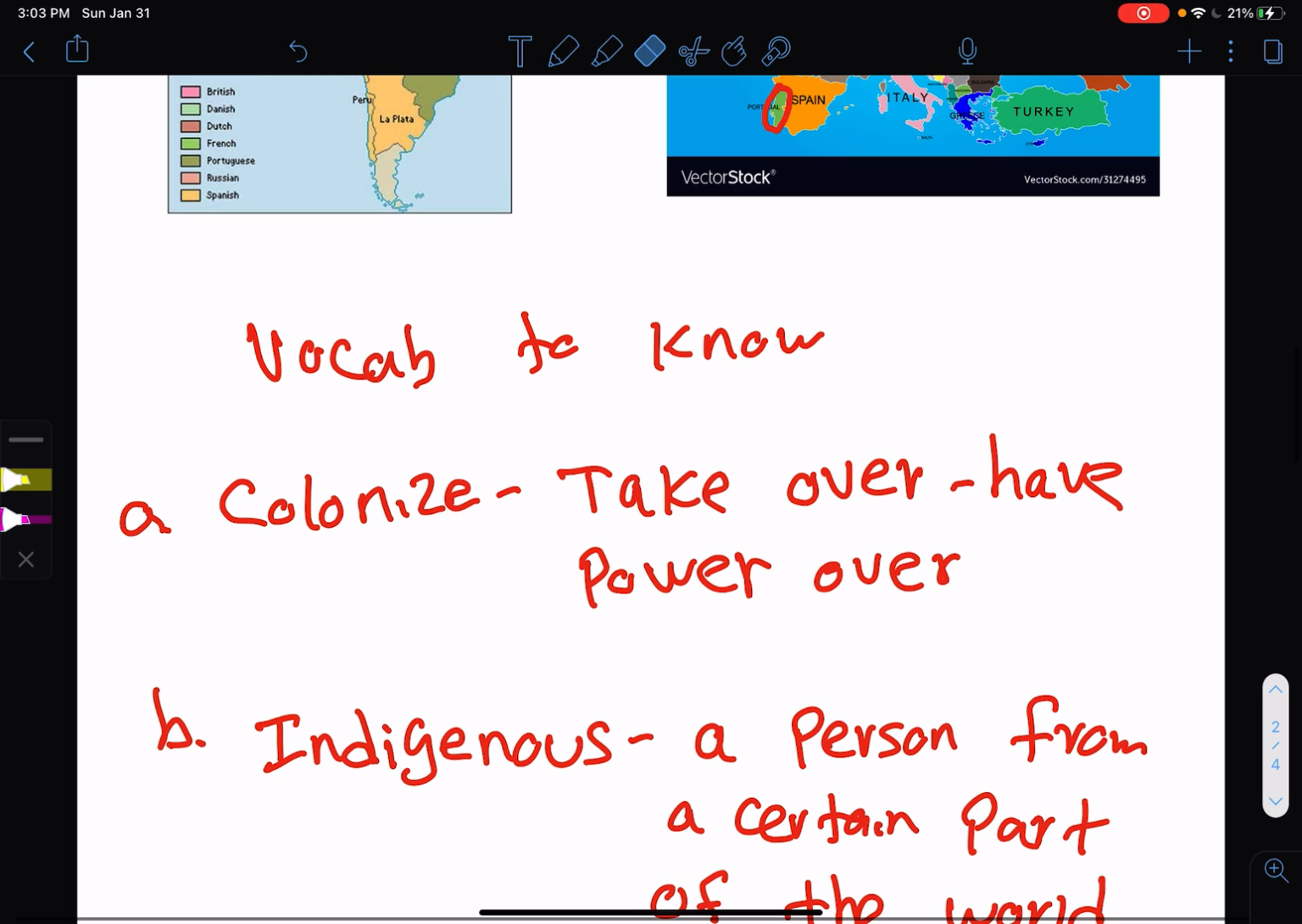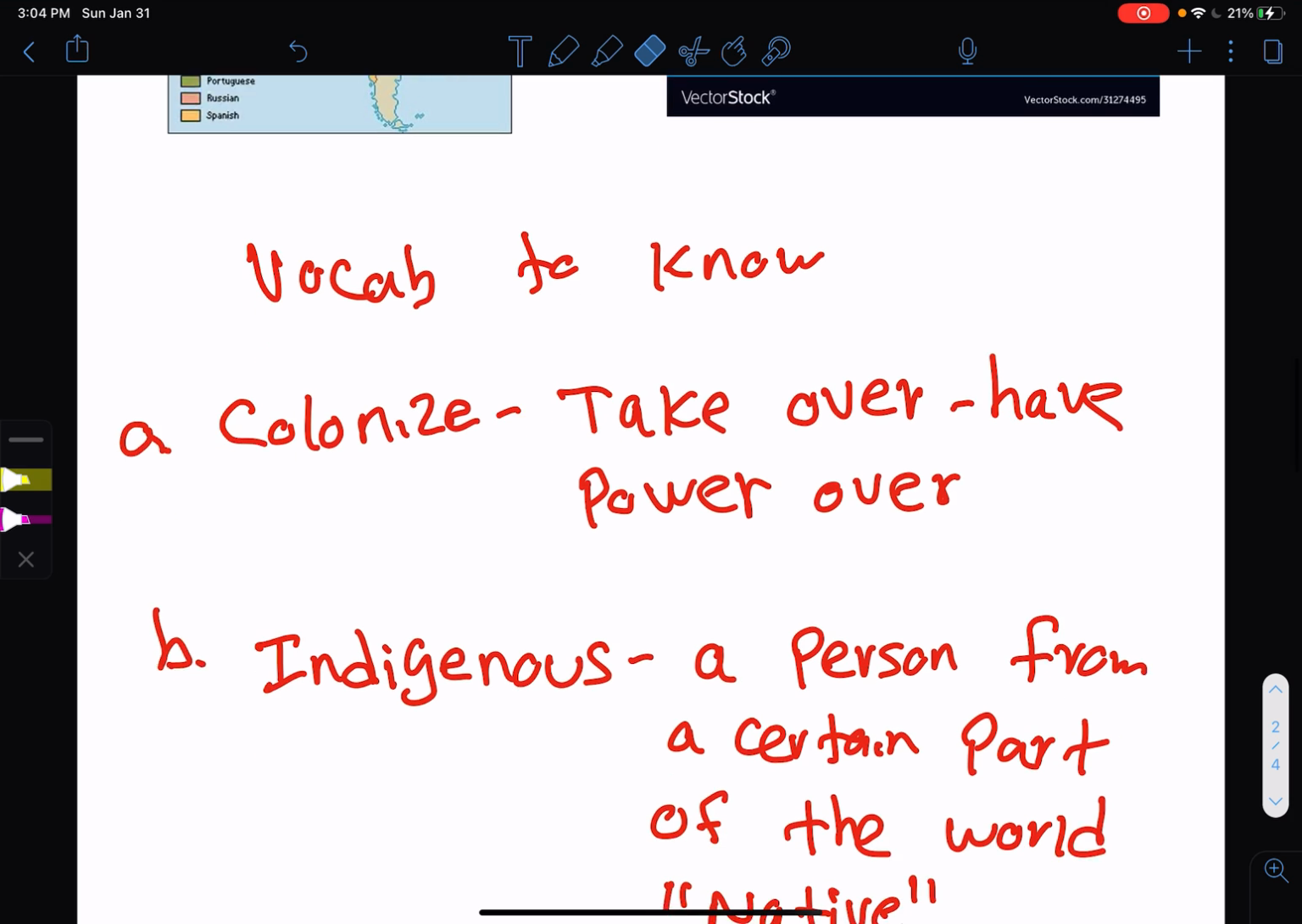Colonize means to take over or have power, right? A colony is an area, a piece of land that is controlled by the colonizer, the mother country. And the people that are colonized are controlled by that mother country.